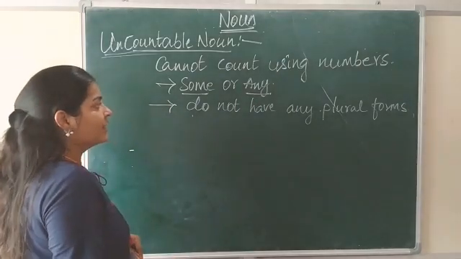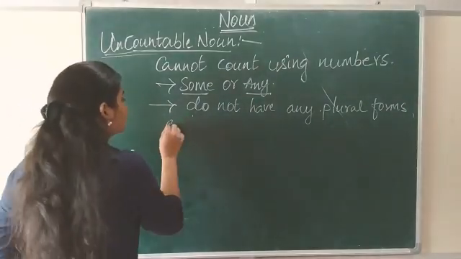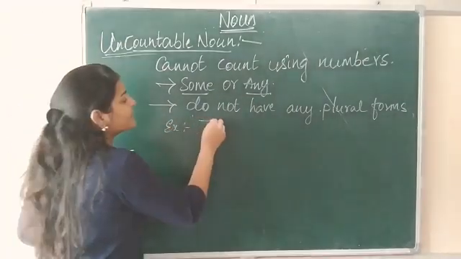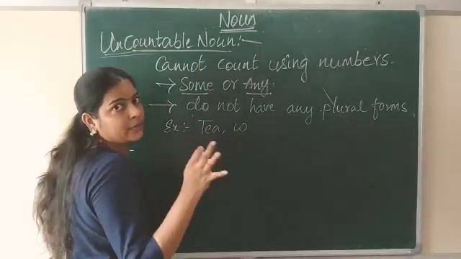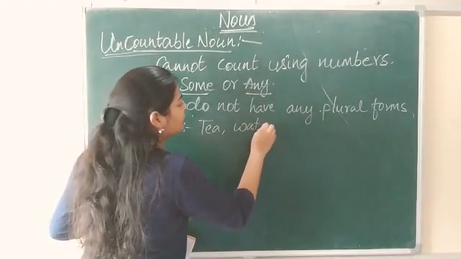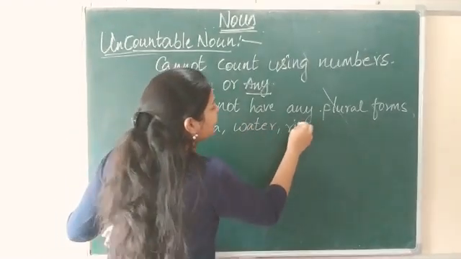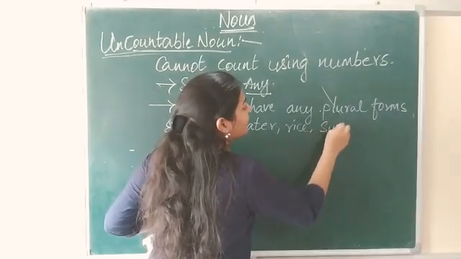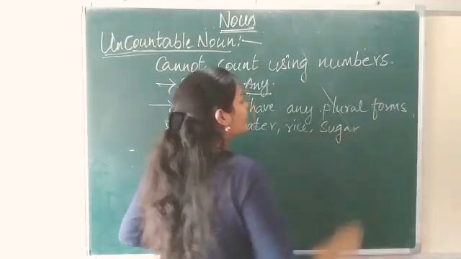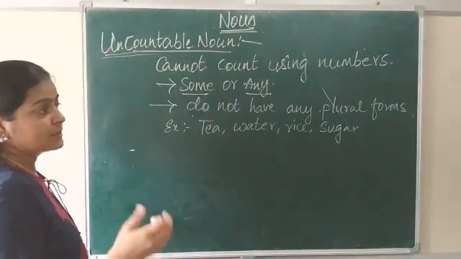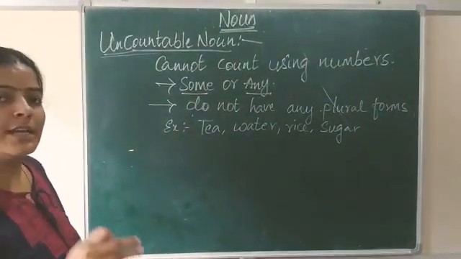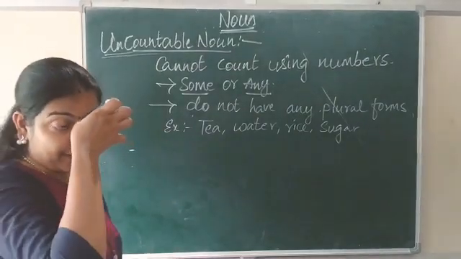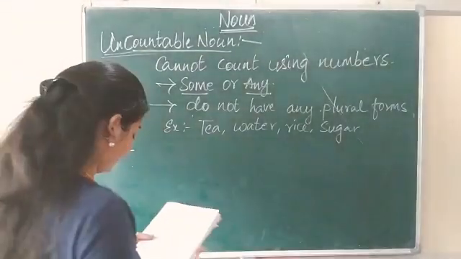Okay? Understood everyone? Examples. We'll write here some examples. Examples like tea. Can you count tea? No, we cannot count. Water, rice, sugar. So these are uncountable nouns because we cannot count with a number. And countable nouns are the ones we can count, like 3 pence, 4 pence, 5 pence, like that.